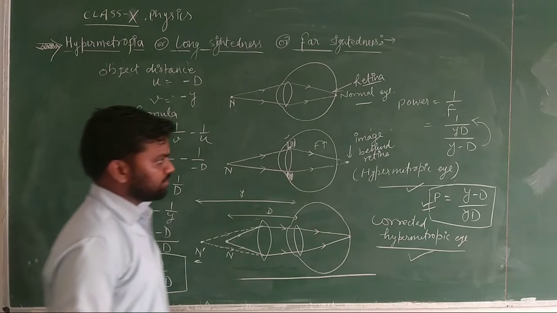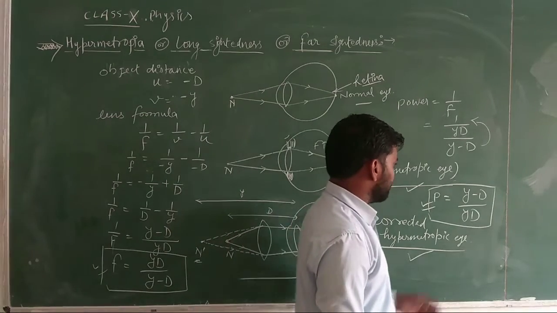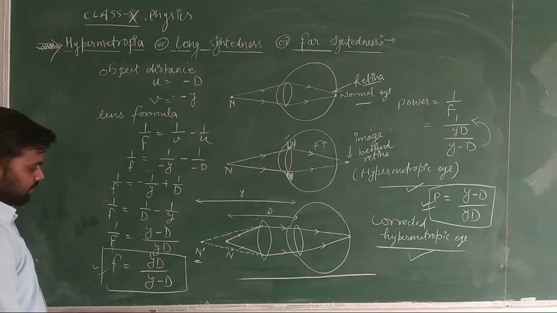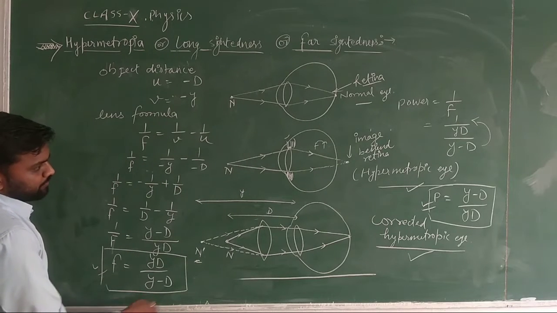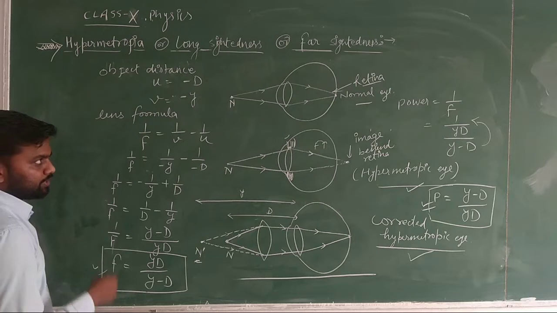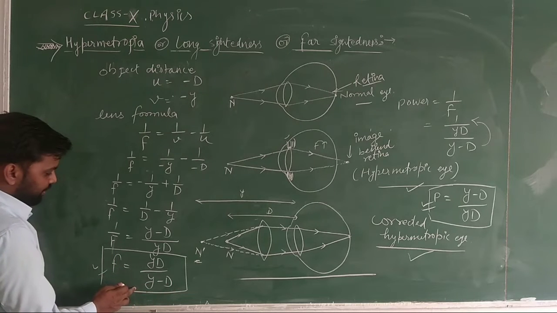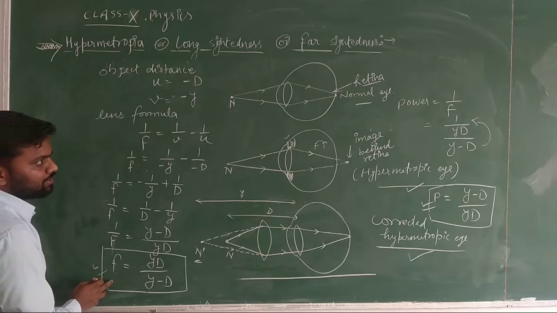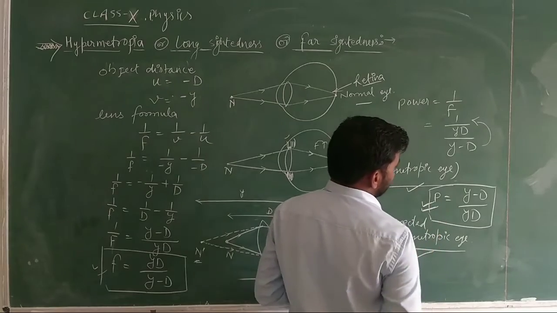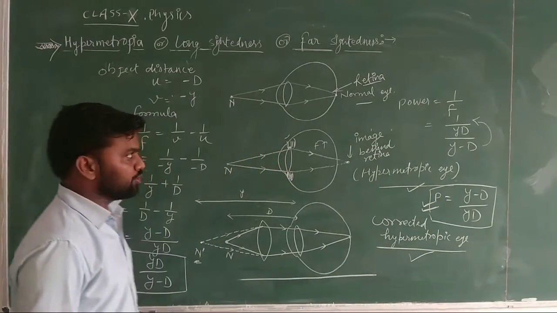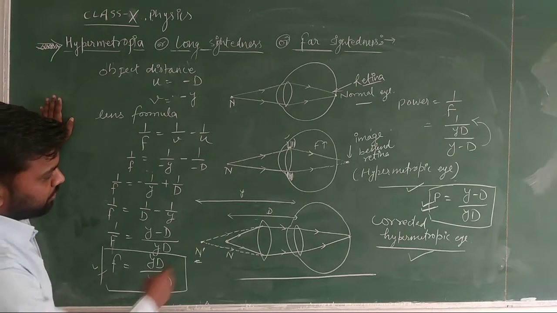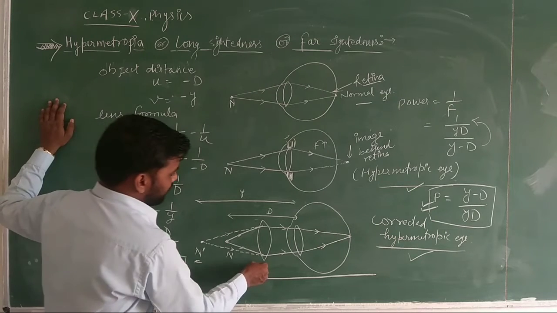So here students, we can clearly see the value of y here, because the value of y will be greater. Definitely if the value of y is greater, so if we subtract a smaller number from a greater number, we will get the positive value of focal length, and in the similar case we will also get the positive value of power of the lens. Okay, so in this way we can find out the focal length and power of the convex lens which we are using in our eye.